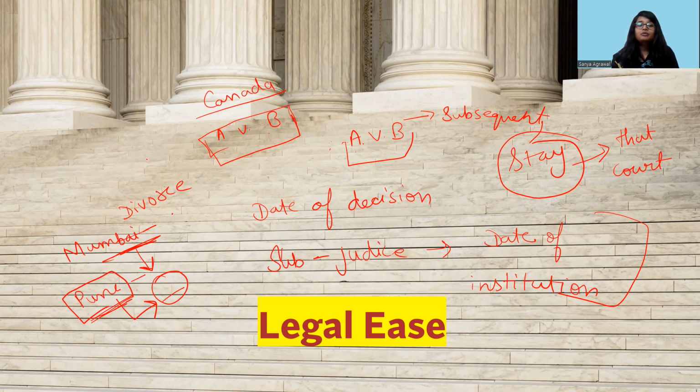If at all a higher court than the court in which the suit is filed, let's suppose the High Court, wants to put a stay, the High Court can do that, but this power is not under Section 10. It will be under Section 151 in the interest of justice and to prevent abuse of the process of court. So the higher court can do it under its inherent powers, but the lower court, the court where the suit is filed, can do so only in respect of a case which is pending before it and not for any case which is pending in some other court. No court can direct another court to put a stay on a suit which is already pending in that court.